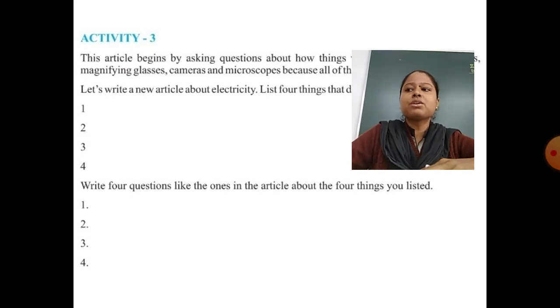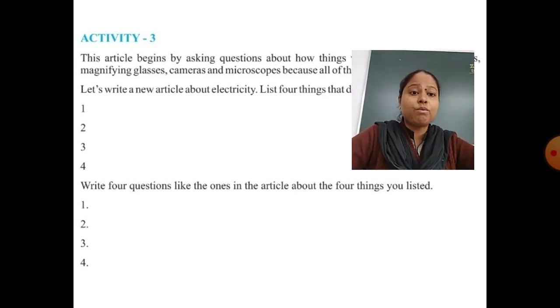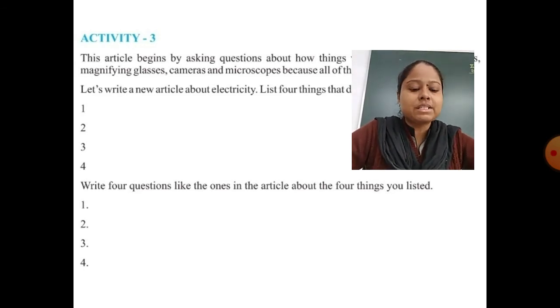Okay, so the first question is about a microwave oven. What is the difference between a microwave oven and an ordinary oven? There are 2 types of oven, the microwave oven and the ordinary oven. Both have the same purpose, but a microwave oven works on radiation to heat the food, and the ordinary oven just has a heating element which heats the food. So that is the difference between a microwave oven and an ordinary oven.